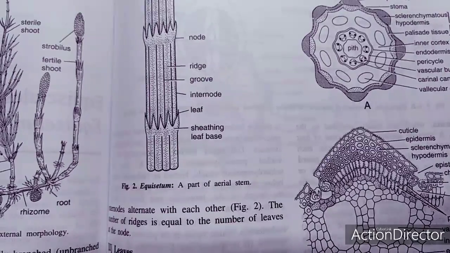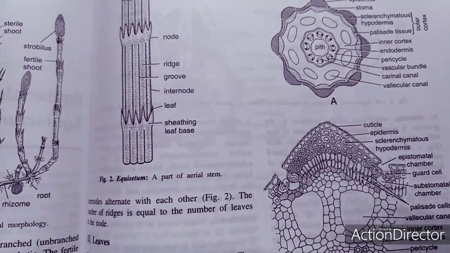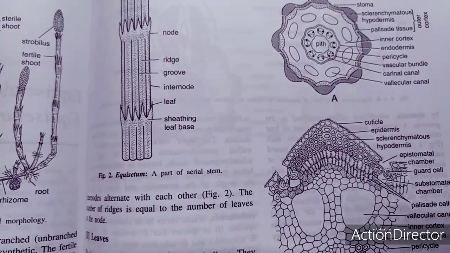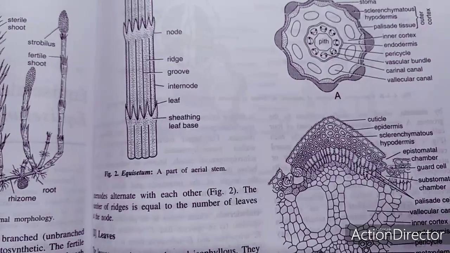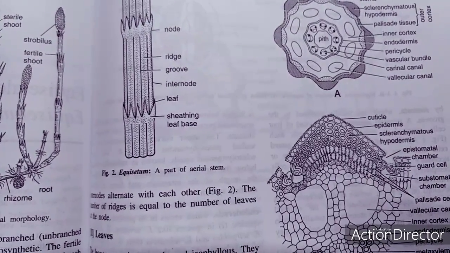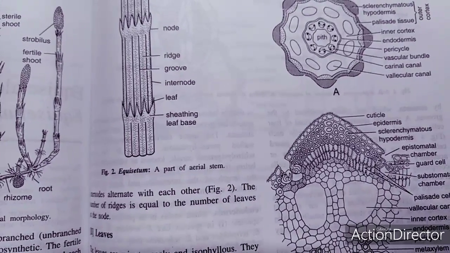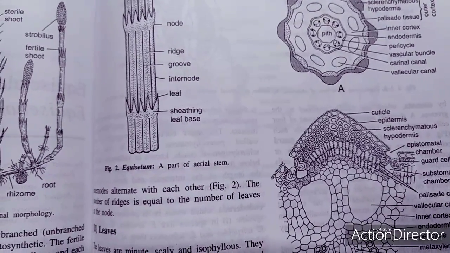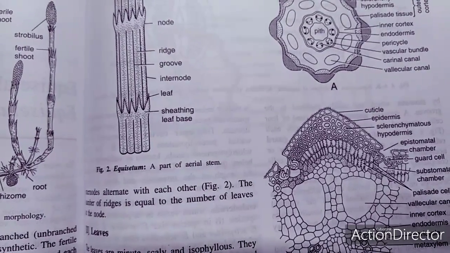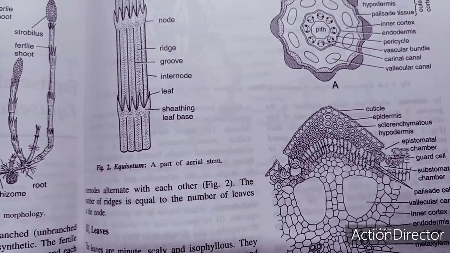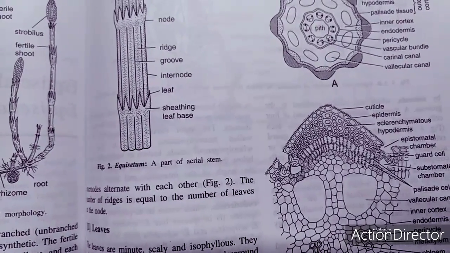This is showing two types of characters, hydrophytic as well as xerophytic characters. There are two types of branches, aerial as well as sterile branches, and the branches are again of unlimited growth as well as limited growth. The stem is initially green in color, but later on, due to silica, the color changes. The homosporous condition is there; they produce only one type of spore. Fertile branches bear strobili. Leaves are on the nodes, small and scaly. Roots are adventitious. The number of ridges corresponds to the ridges at the nodes.